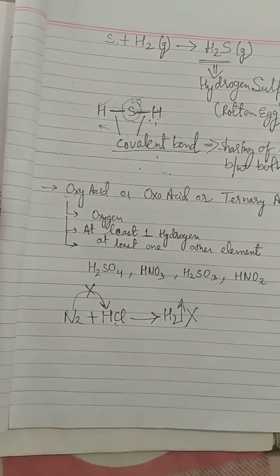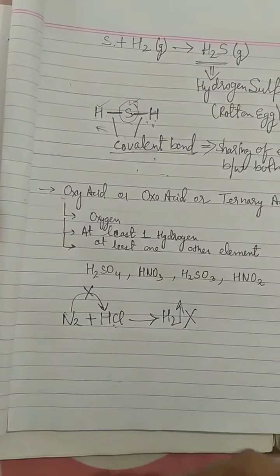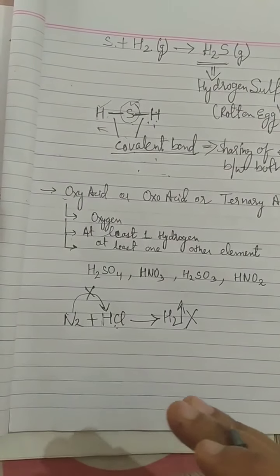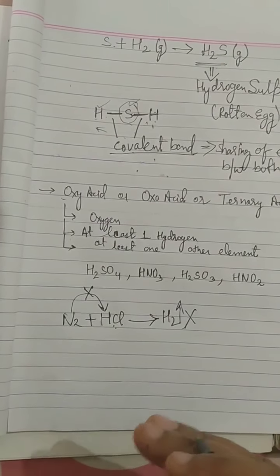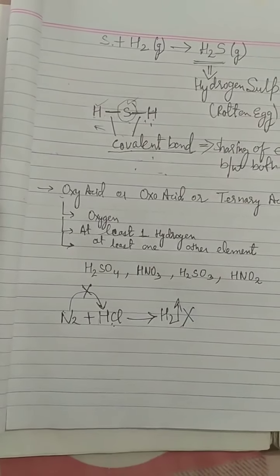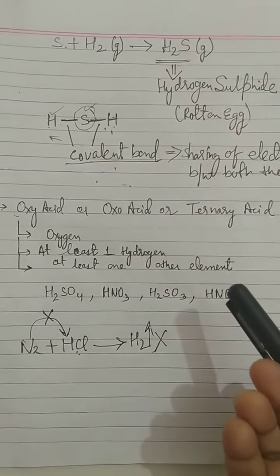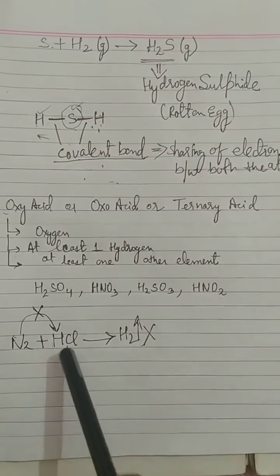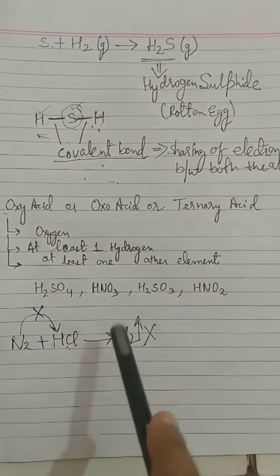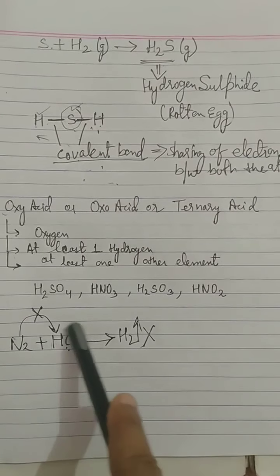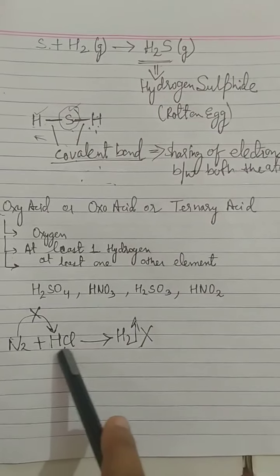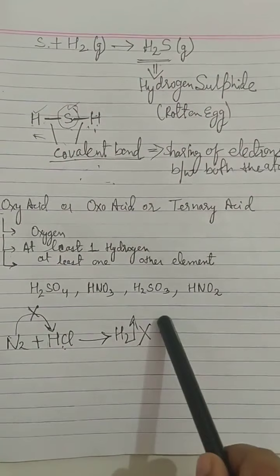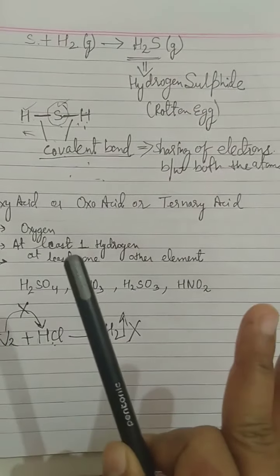Because non-metals are less reactive than hydrogen, they cannot displace hydrogen from the acid. This is the one point you have understood: non-metals are less reactive than hydrogen, so they could not replace hydrogen from the acidic solution, and that is why hydrogen gas is not released. I think this is very easy and all of you can understand it.